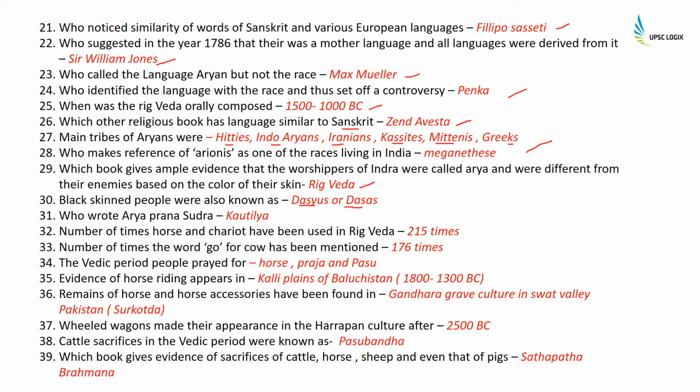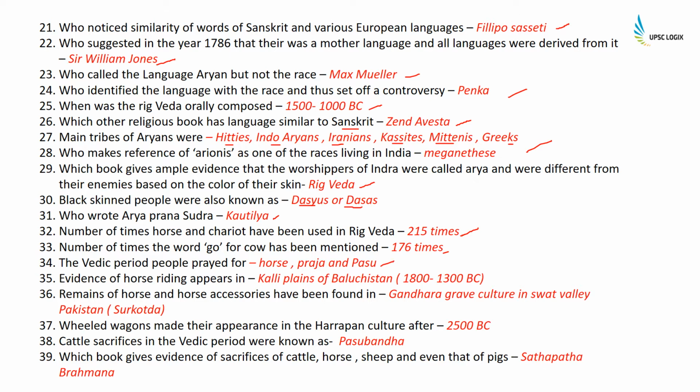Who wrote Arya Prayan Shudra? Kautilya. Number of times horse and chariot have been used in Rig Veda? 215 times. Number of times the word go for cow has been mentioned? 176 times. The Vedic period people prayed for horse, praja and pashu.